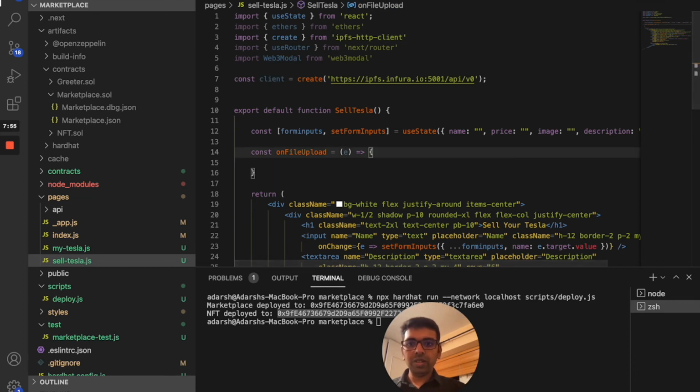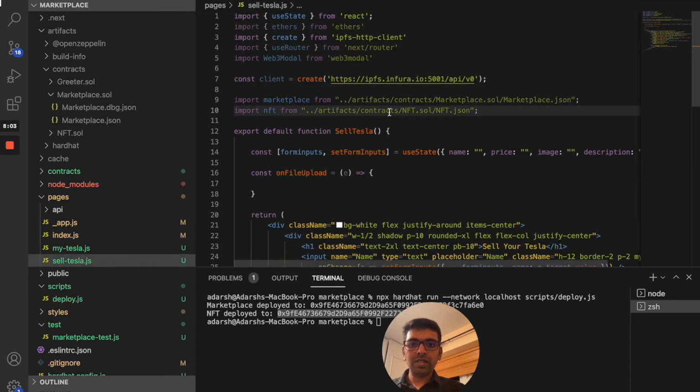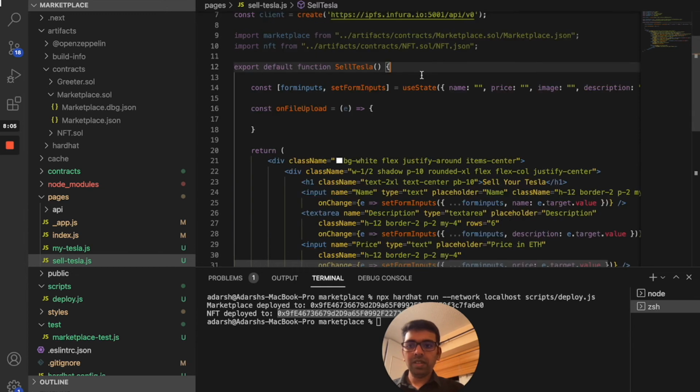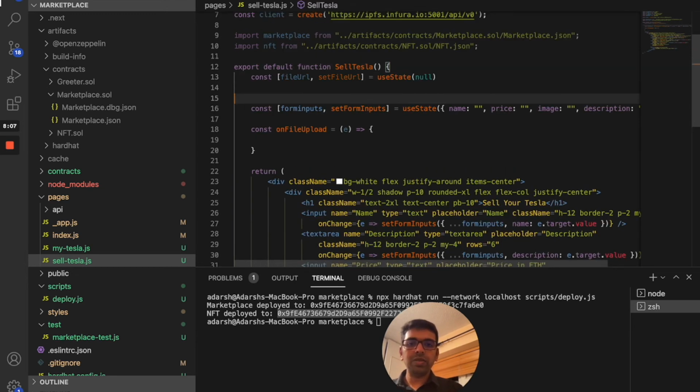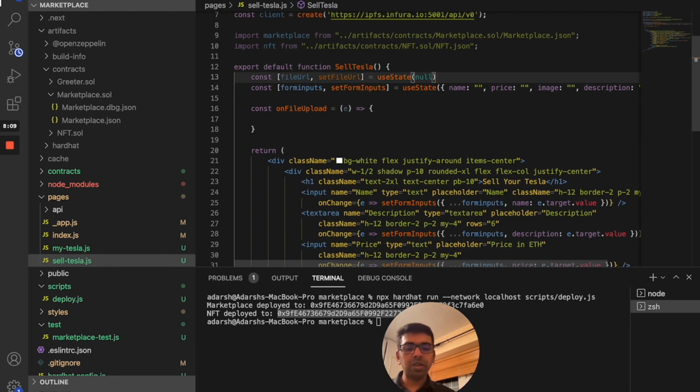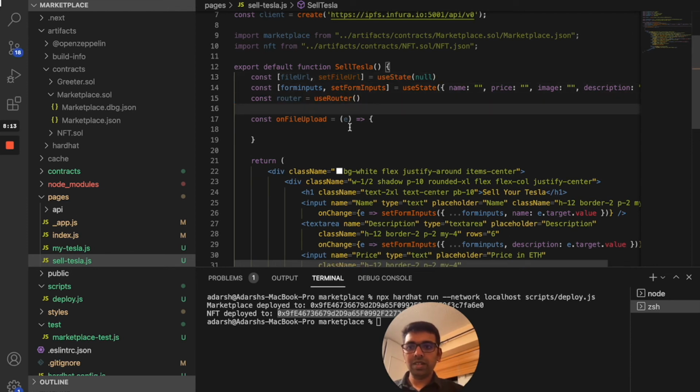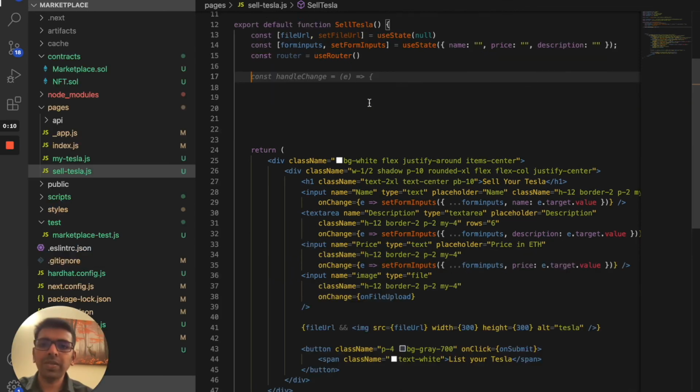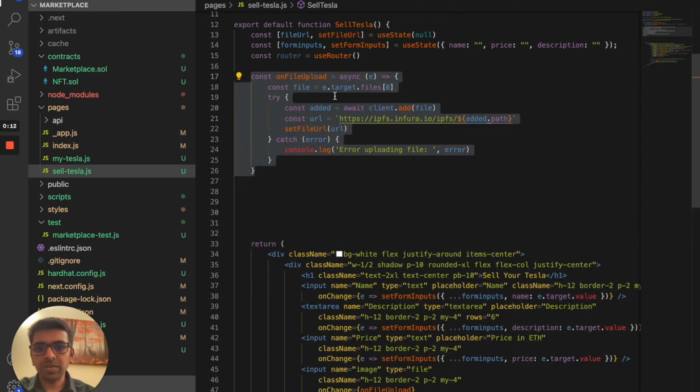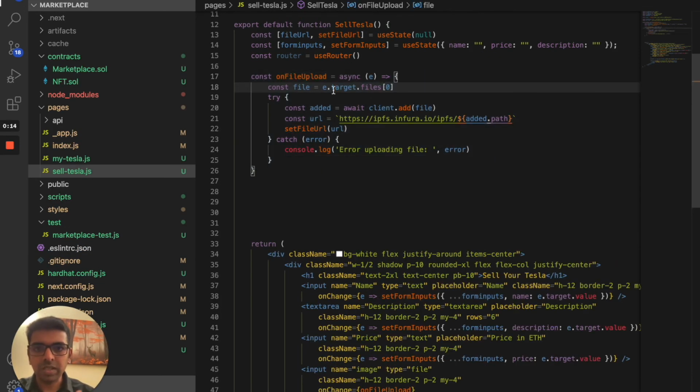Next, we need to import the ABIs from the addresses contracts. So I have the ABIs here. I'll set up a file URL just so that we can show the uploaded image in the form, and we're going to use the useRouter as well for the file uploading part. So what we did is, once the file is uploaded, we upload that to IPFS.